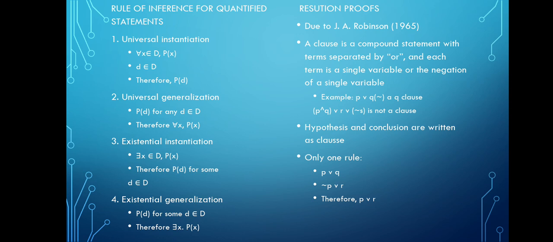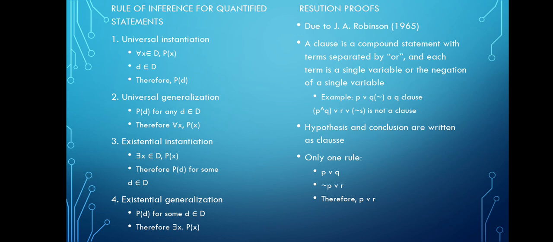Number 3, existential instantiation: there exists x in set D such that P of x, therefore P of D for some D in D. Number 4, existential generalization: P of D for some D in set D, therefore there exists x such that P of x.